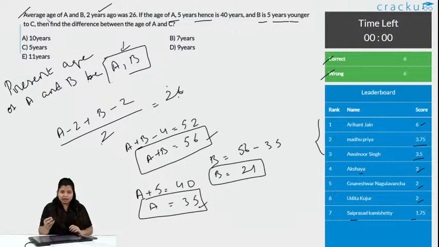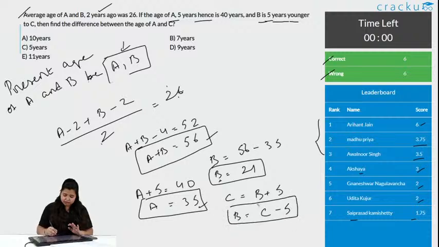So, B is having a less age and we know the age of B. So, in this case, you need to add 5 to the age of B to get C. So, C is equals to B plus 5, as B is 5 years younger than C. This implies C is equals to 21 plus 5 is 26.